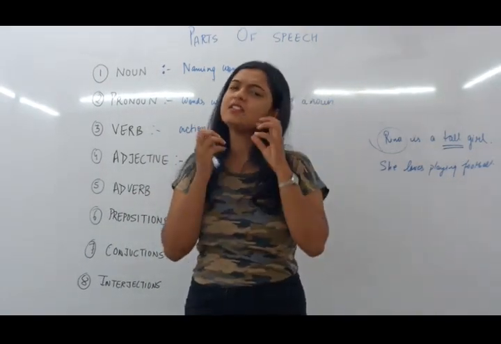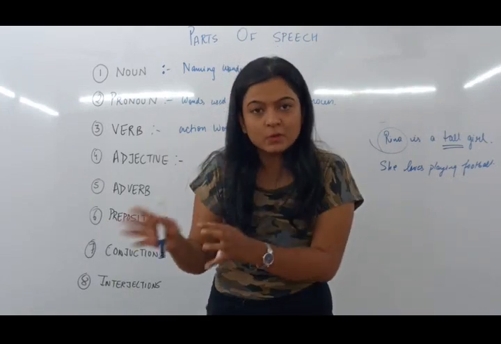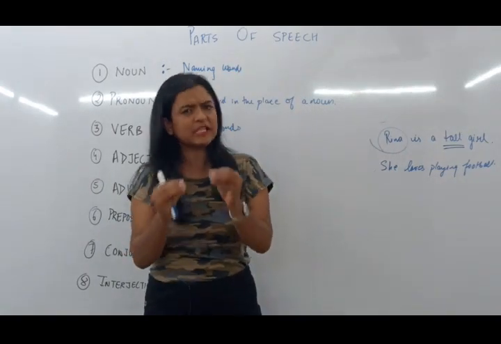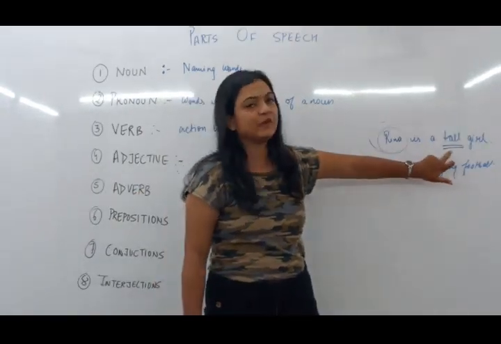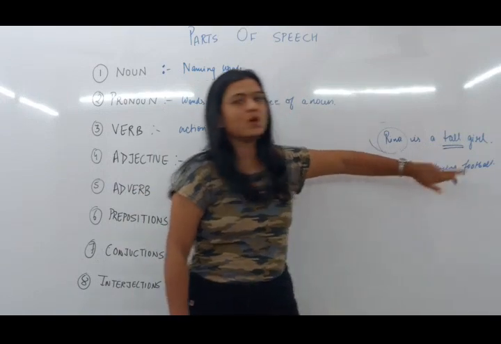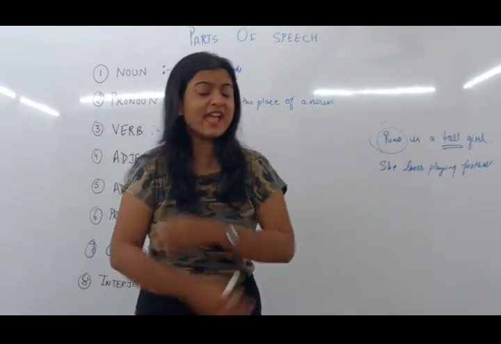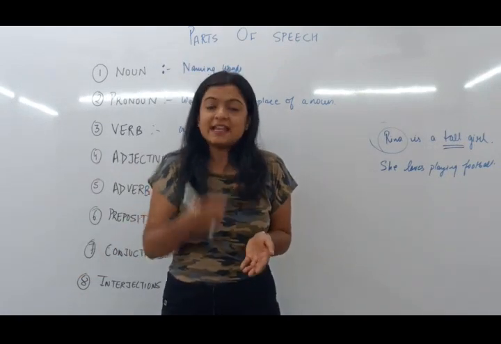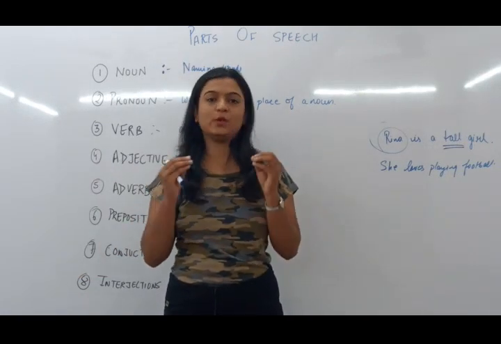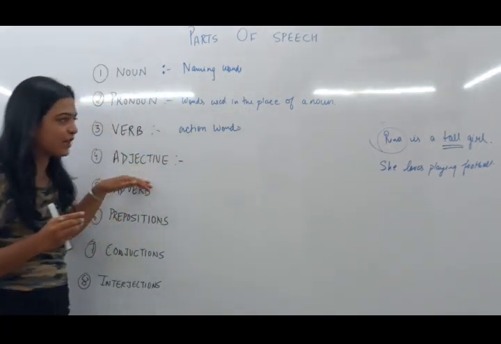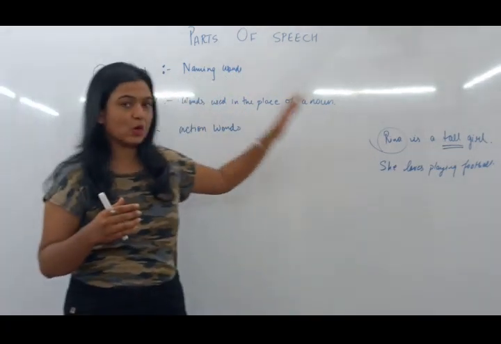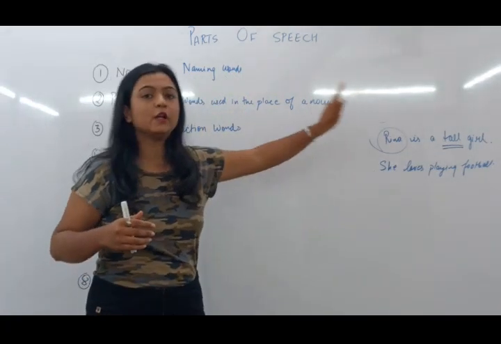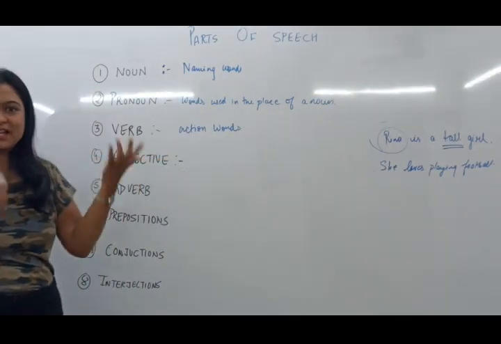It is adding something to the meaning of noun. You are getting to know something about Reena by this particular word. Such words are called adjective. Any word that is modifying, qualifying or adding to the meaning of your noun will be considered as an adjective. When I say Reena is a tall girl, in this particular sentence, tall is to be considered as an adjective.